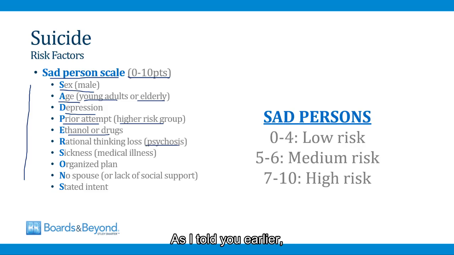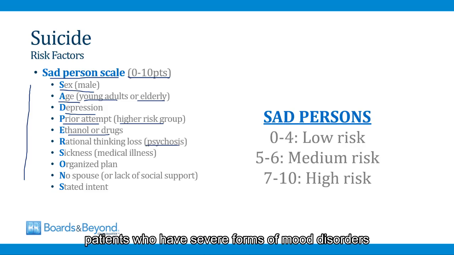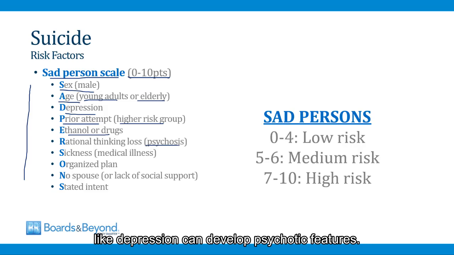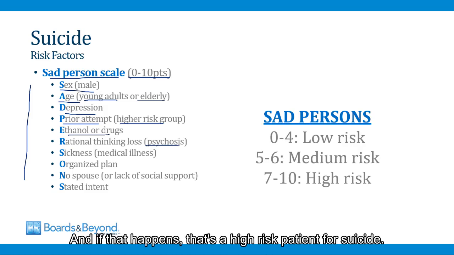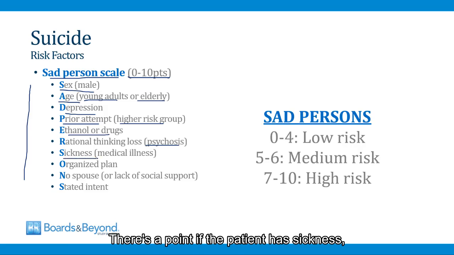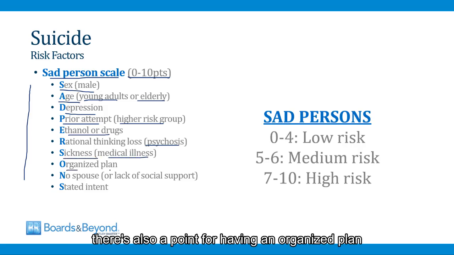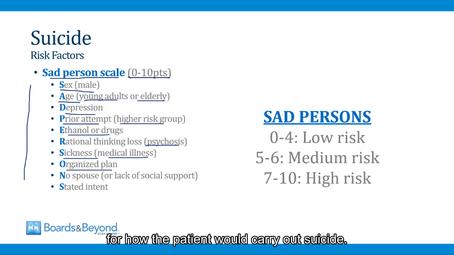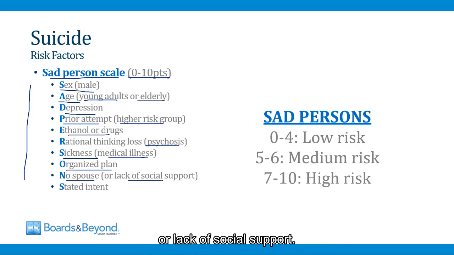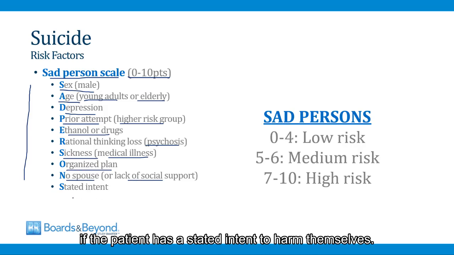As I told you earlier, patients who have severe forms of mood disorders like depression can develop psychotic features, and if that happens, that's a high-risk patient for suicide. There's a point if the patient has sickness, meaning a concomitant medical illness. There's also a point for having an organized plan for how the patient would carry out suicide. There's 1 point if there's no spouse or lack of social support, and then lastly, there's a point if the patient has a stated intent to harm themselves.